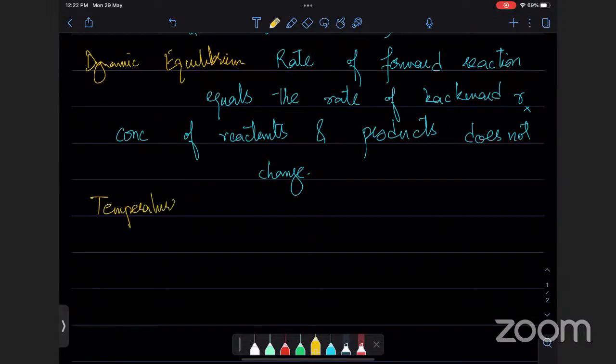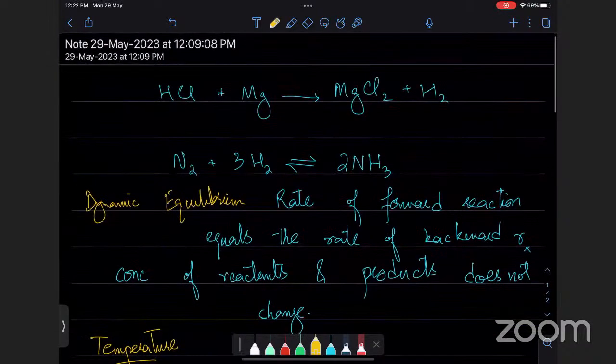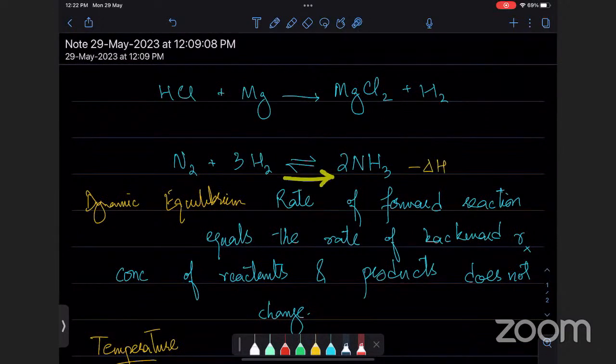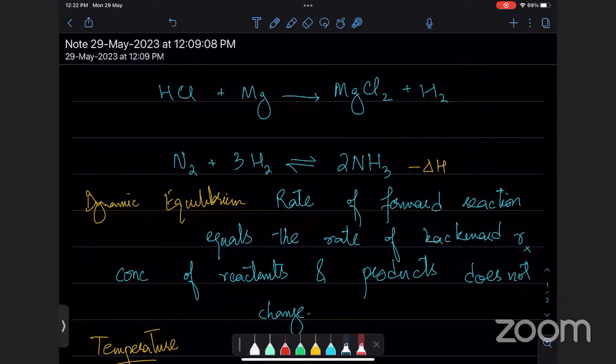What does temperature do? Temperature is all about the kinetic energy of these particles that they have. In this situation, this is an exothermic reaction. Agar forward reaction is exothermic, then backward reaction is automatically endothermic. What it means is that when ammonia is made, yani ki equilibrium comes forward, the energy is released. When equilibrium goes back, the energy is absorbed.